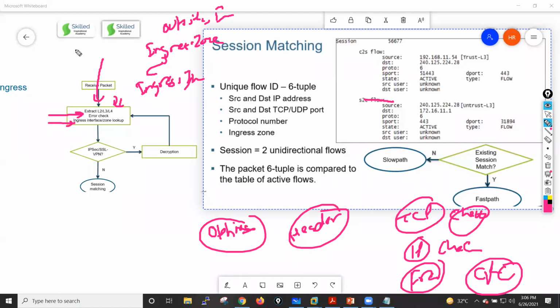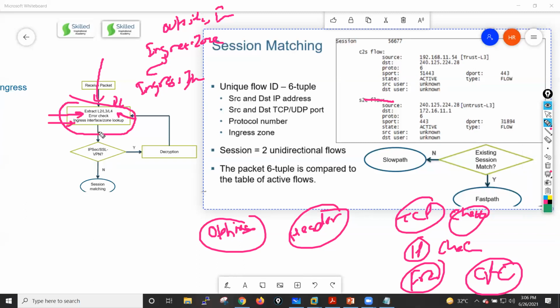And apart from this, sometimes we receive a fragmented packet, guys. So if my firewall receives a fragmented packet, then it will also do the IP reassembly for this fragmented packet. So these are the things which are performed at your ingress level, and after that, that particular packet is moved for the other checks.